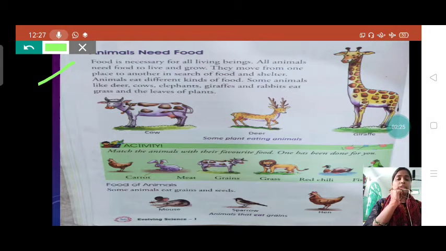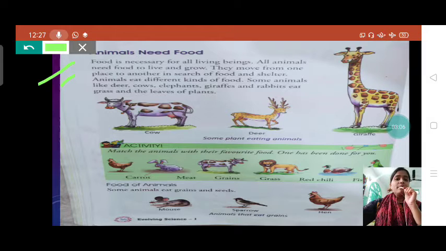Animals need food. First of all we will learn about their food, the different food eaten by different animals. Food is necessary for all living things. All animals need food to live and grow. They move from one place to another in search of food and shelter. If we do not eat food, we will become sick and we cannot survive.